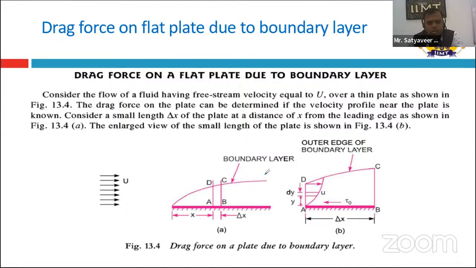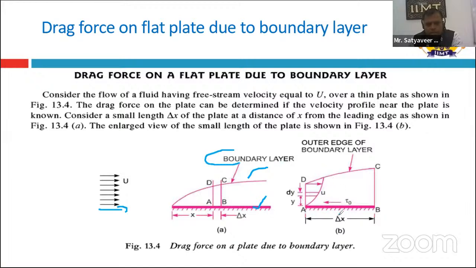Basically, to calculate the drag force, we simply take a plate. This is the solid plate, and in this plate we have to take two sections. One section is AD and the other section is BC. If we flow liquid on this plate, then we get the flow pattern that is called the boundary layer.